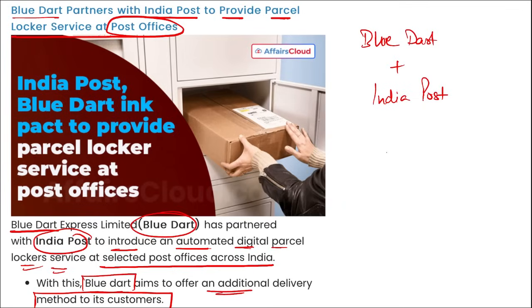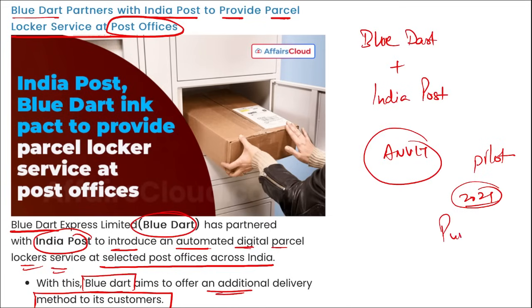Correct? The next thing, remember, India Post launched this ANVIT. What is this ANVIT? It stands for India Post's Smart Parcel Delivery System. Correct? And they launched this as a pilot project already in 2021, and it was launched in Pune, Maharashtra. So coming back, India Post and Blue Dart signed a pact in order to provide parcel locker services